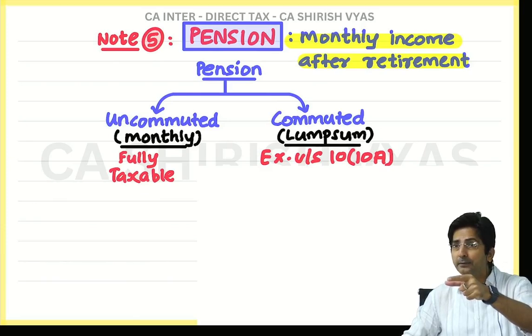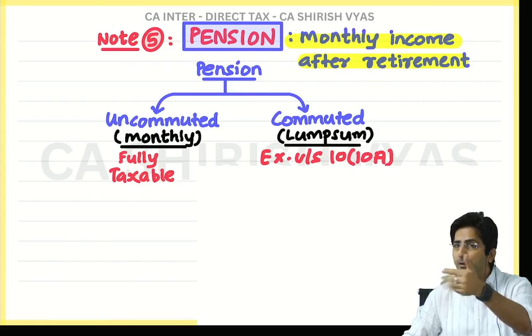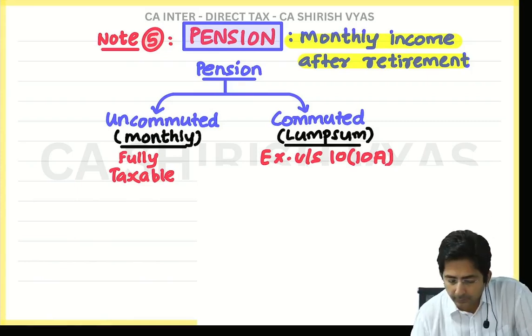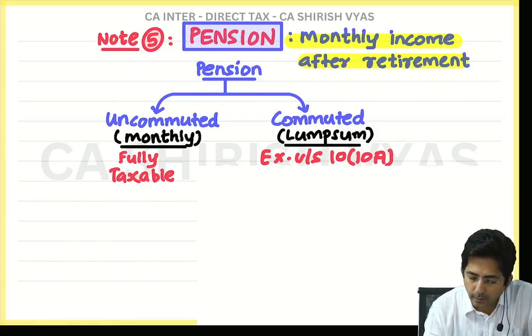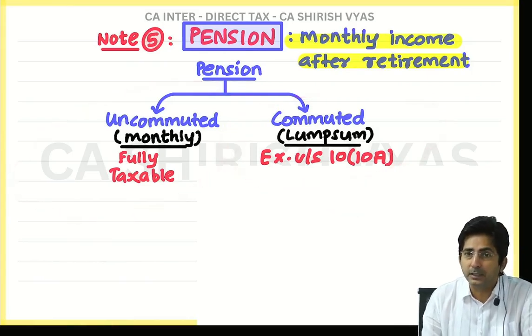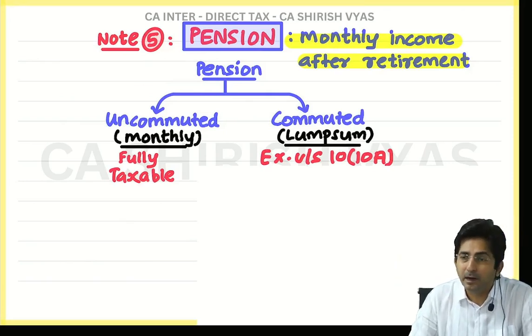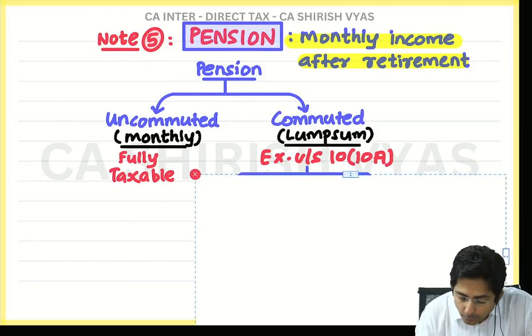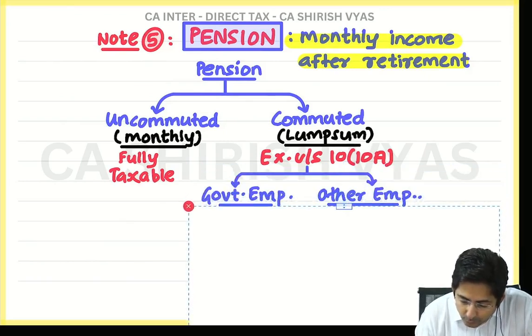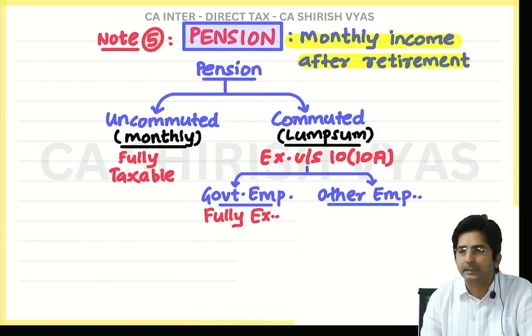10(11) RPF, 10(12) HRA, 10(13)(a). All other TC or TC Uttara allows 10(14). So this is over. Uncommuted pension is taxable, commuted pension is exempt. But now the question is how much is exempt? So now you are smart enough to tell me. How much? Government employee, fully exempt; other employees, partly exempt.